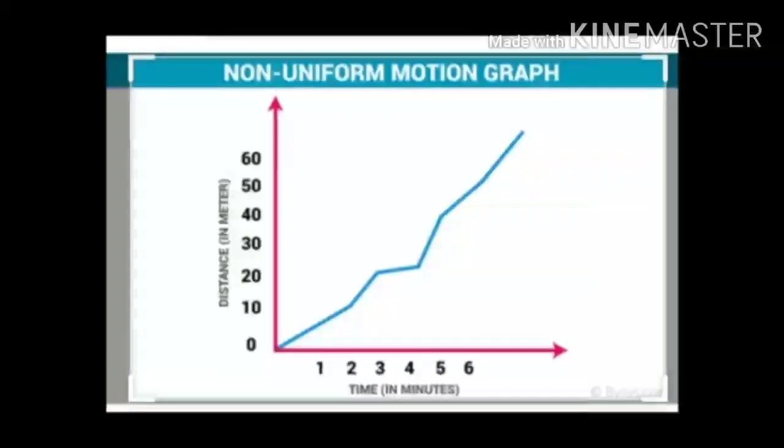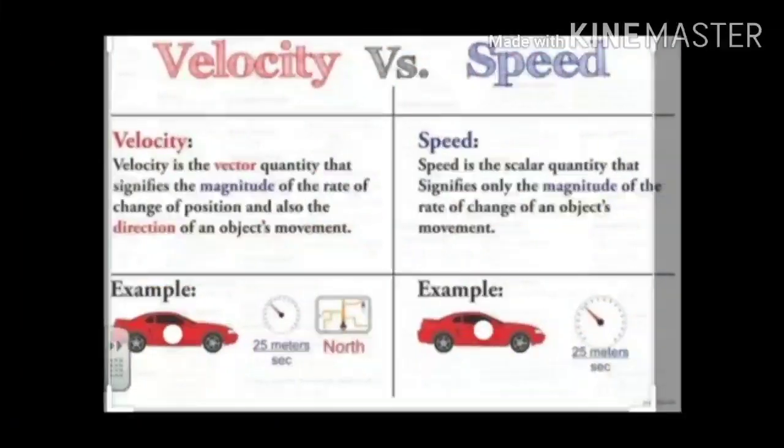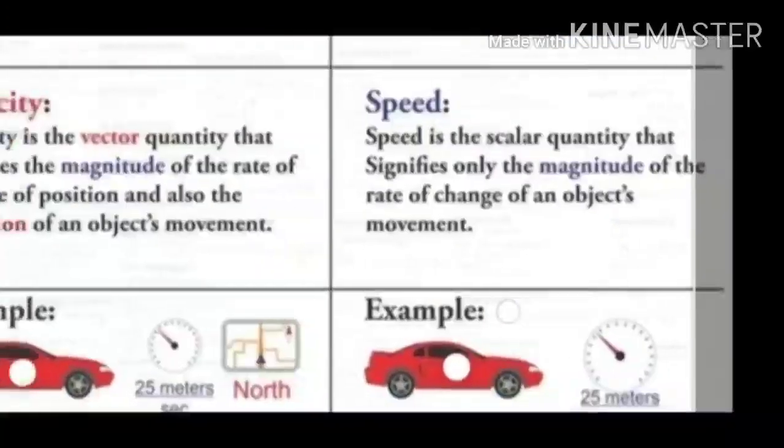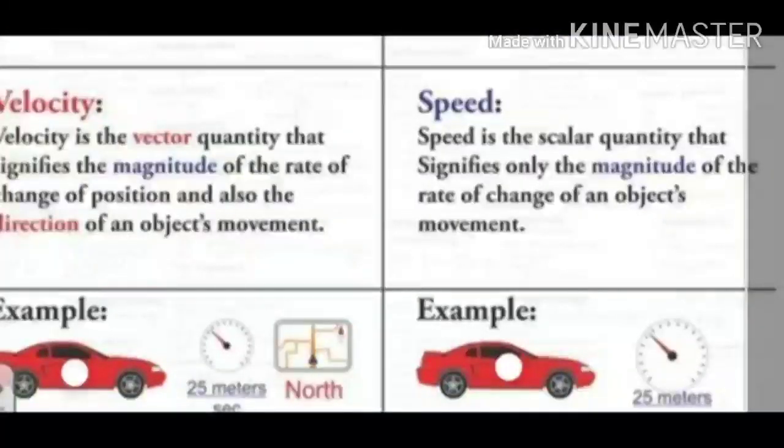Now moving on to the next one, that is speed. Different objects travel different distances in different time intervals. The distance traveled by an object in unit time is expressed by a quantity known as speed. So speed of an object can be defined as the distance traveled by it per unit time.